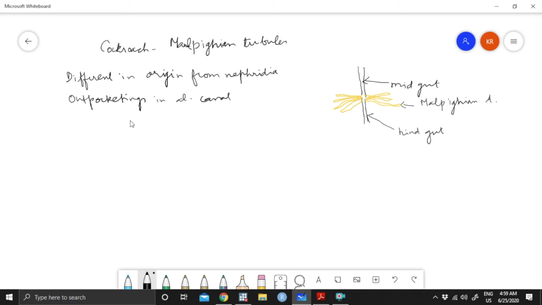And where are they located? They are located at the junction of midgut and hindgut. So midgut ends over here, hindgut begins over here. Between these two, there are a lot of yellowish colored structures, which we briefly mentioned when we talked about the digestive system.